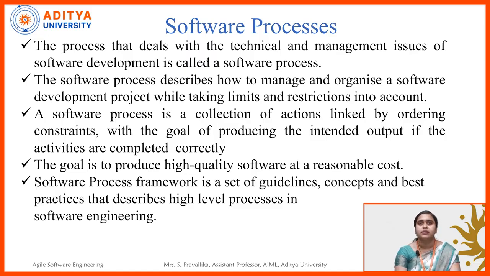Next point, a software process is a collection of actions linked by ordering constraints with the goal of producing the intended output if the activities are completed correctly. What does the goal of producing the intended output mean?